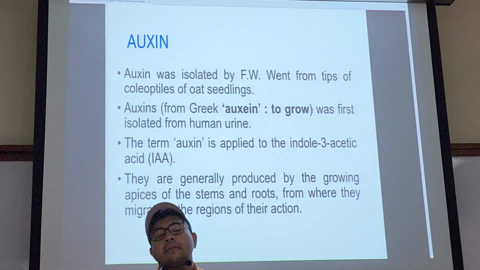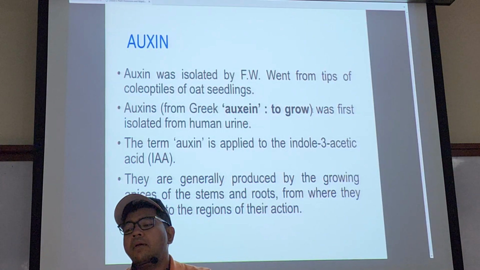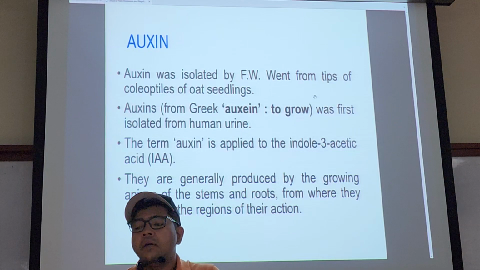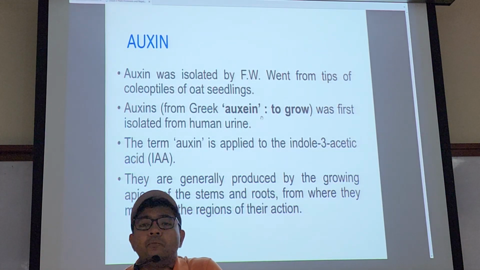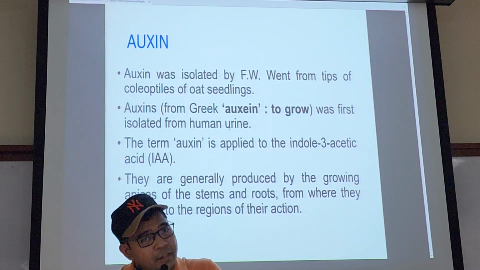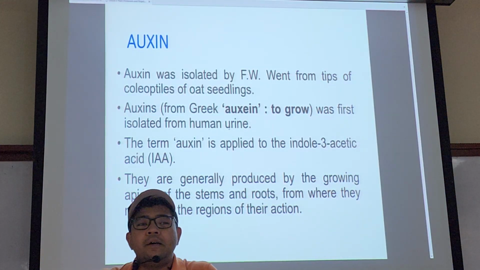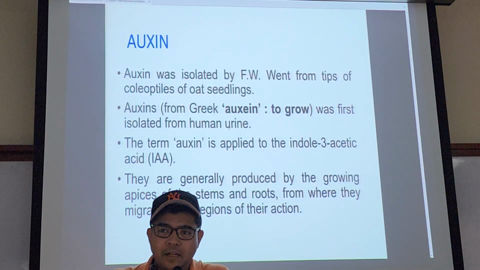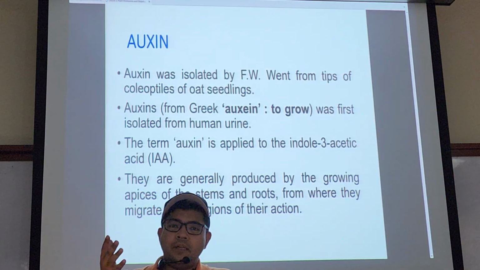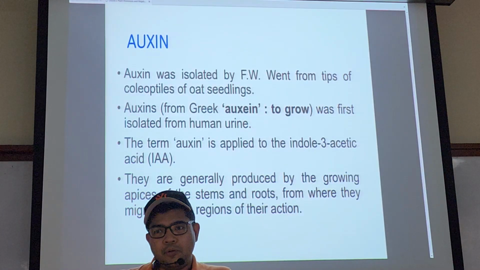And later on, people managed to isolate this compound. They called it auxin, which from the Greek word means to grow. So it was actually not isolated from plant, it was isolated from human urine. Yes, you've got auxin as well. Remember I said there are many kinds of auxin? You've got it too.